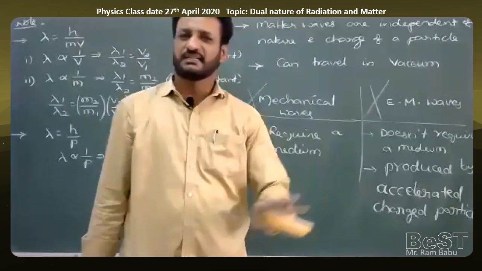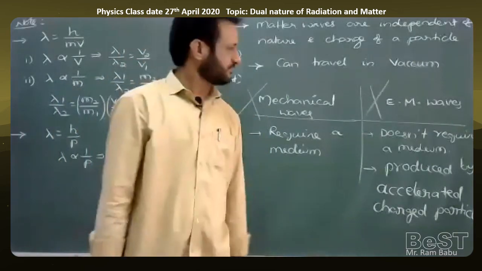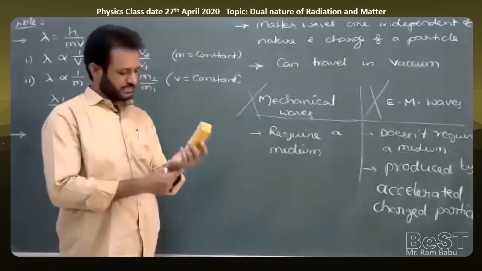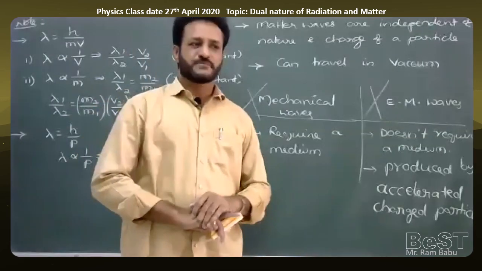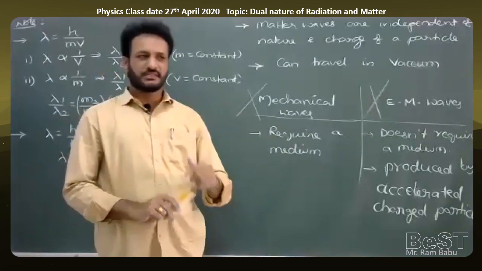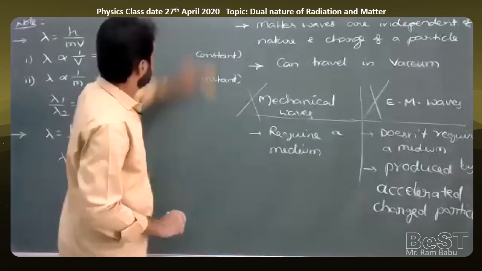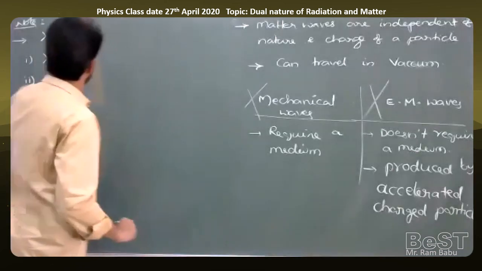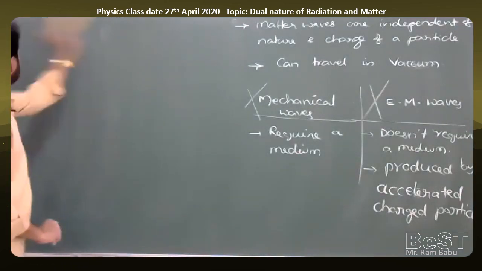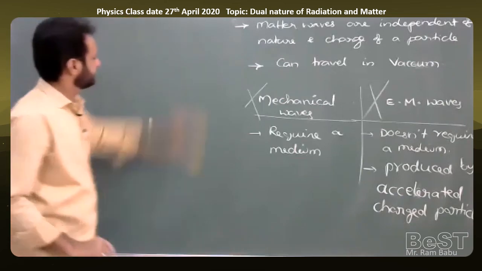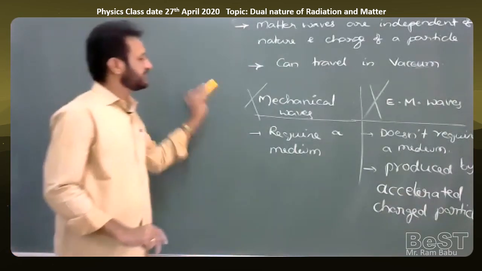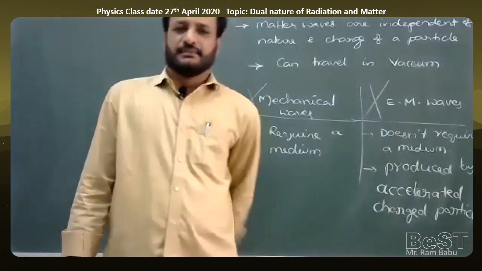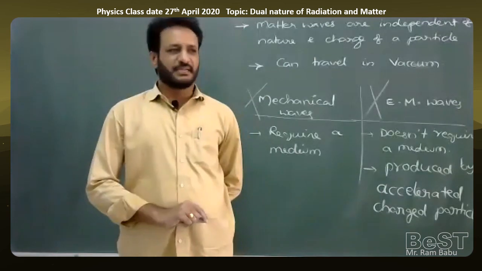Matter waves are not electromagnetic waves because they are independent of the charge of a particle.